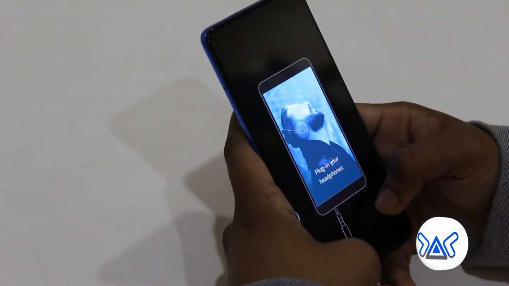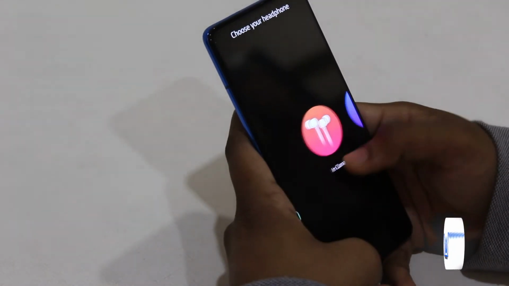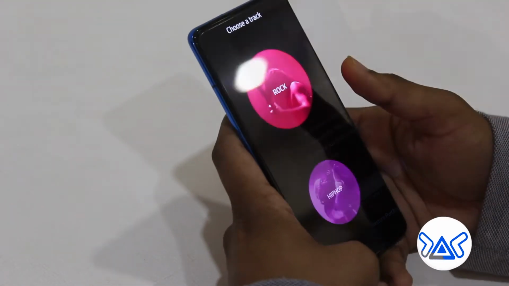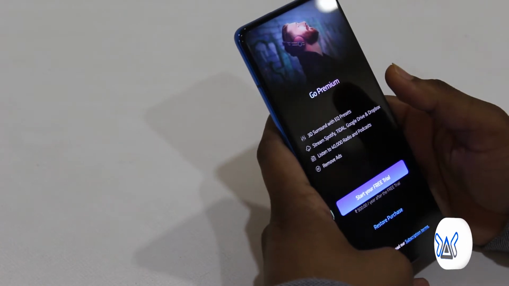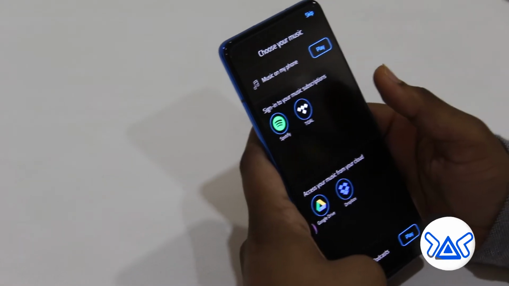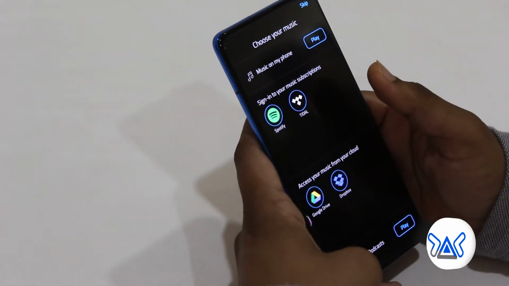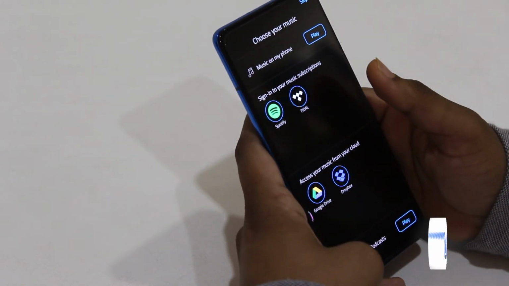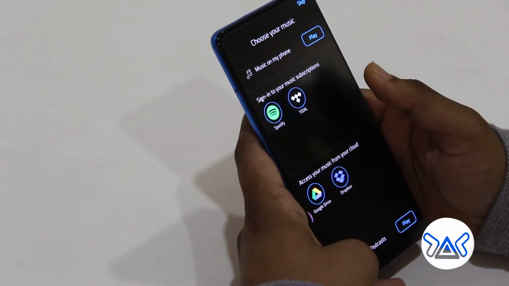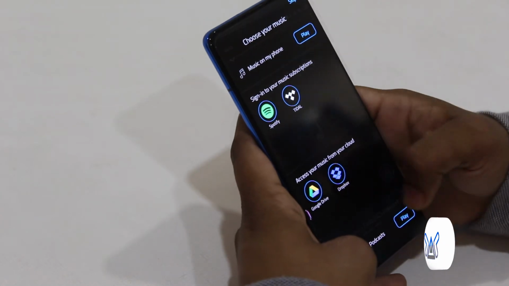Here it is asking to plug in a headset or headphone. Here you can choose any of your headphones. I will do it later. Here it is a premium version for this Boom app. I will skip this. By subscribing to this Boom app, you can sign in to Spotify or Tidal, and you can also access your music from your cloud, that is Google Drive or Dropbox.